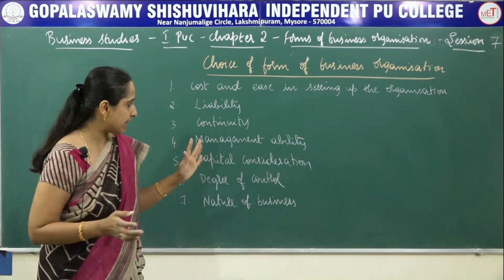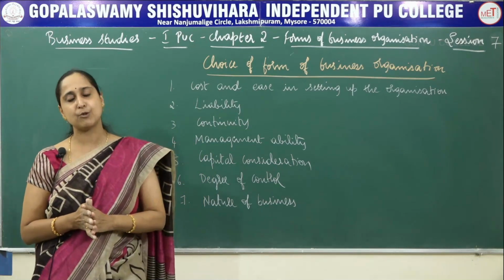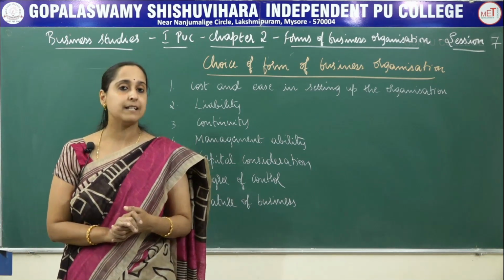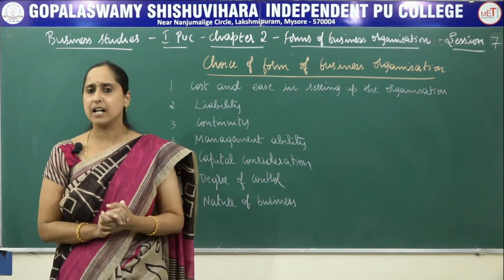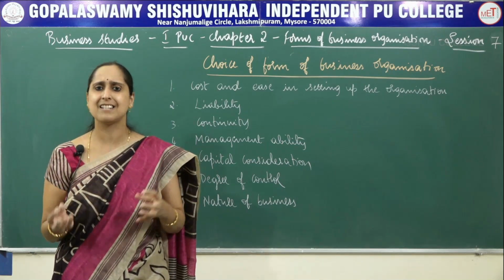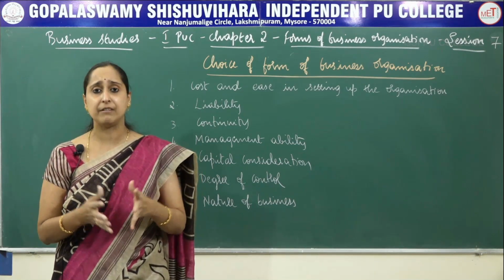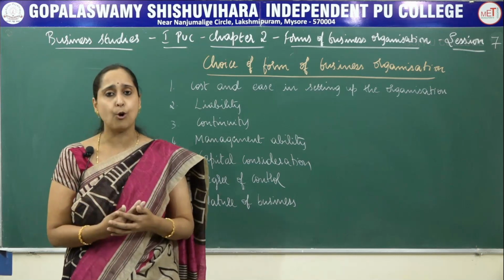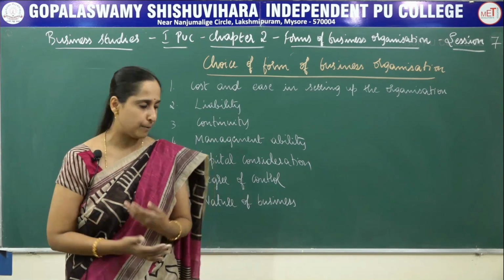So from the point of view of management ability, company form is more suitable. And if the structure of the business is simple and very easy to manage, we can also opt for sole proprietorship and partnership.